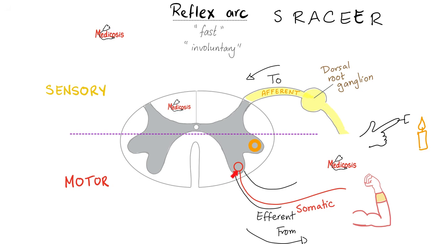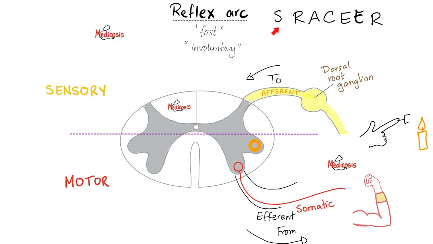E is the efferent. These are the motor fibers in the efferent ventral root. E, effector organ, such as the muscles of my arm or the muscles of the forearm or the hand. R is the response, which is to remove my hand away from this hot stimulus. This is a reflex arc. It happens very quickly before you think about anything. After you remove your finger, then you can think, oh, that hurt. I better not repeat this again.